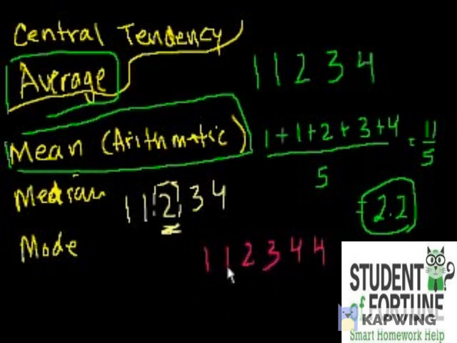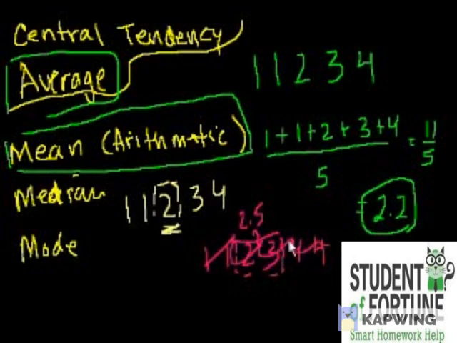So when you have a set with even numbers and someone tells you to figure out the median, what you do is you take the middle 2 numbers. You take the middle 2 numbers, and then you take the arithmetic mean of those 2 numbers. So in this case, of this set, the median would be 2.5. Fair enough. But let's put this aside because I want to compare the median and the means and the modes for the same set of numbers. But that's a good thing to know because sometimes it can be a little confusing.